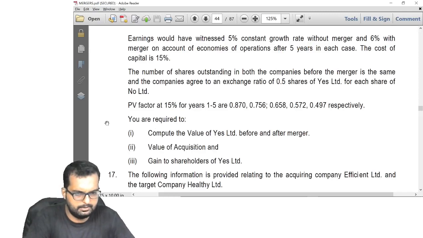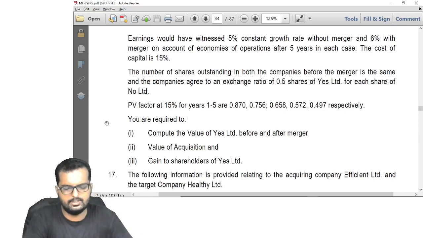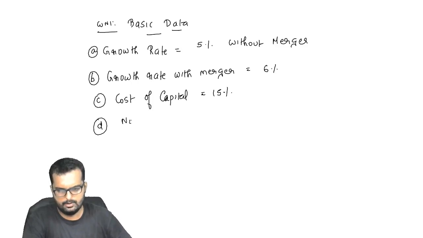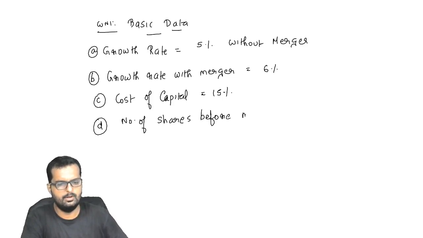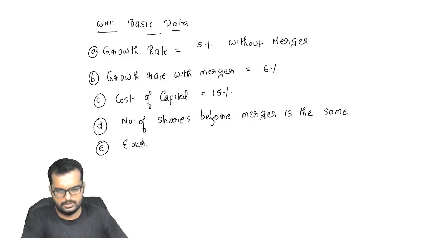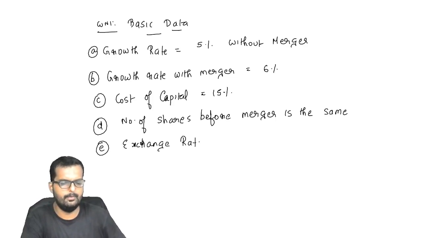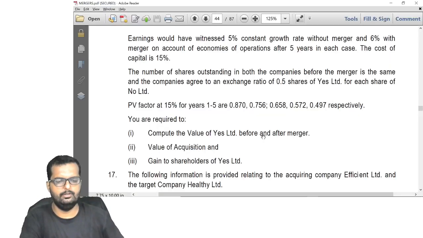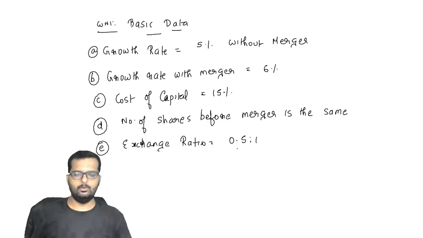Cost of capital 15%. Number of shares outstanding in both the companies before merger is the same, and they have agreed for an exchange ratio of 0.5. So number of shares before merger is the same. They have agreed for an exchange ratio of 0.5 of Yes for each share of No. So exchange ratio is 0.5 to 1. Alright, can you please write down till here in your books first?